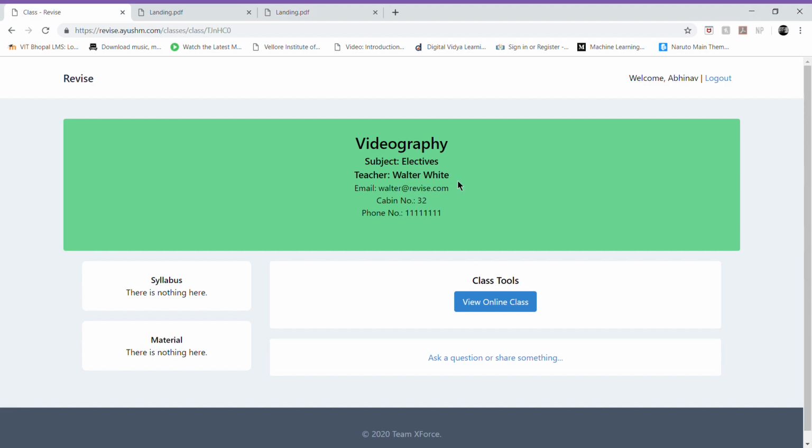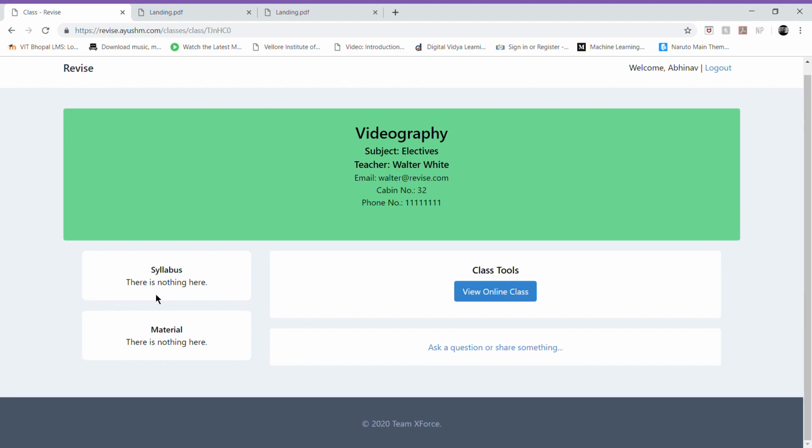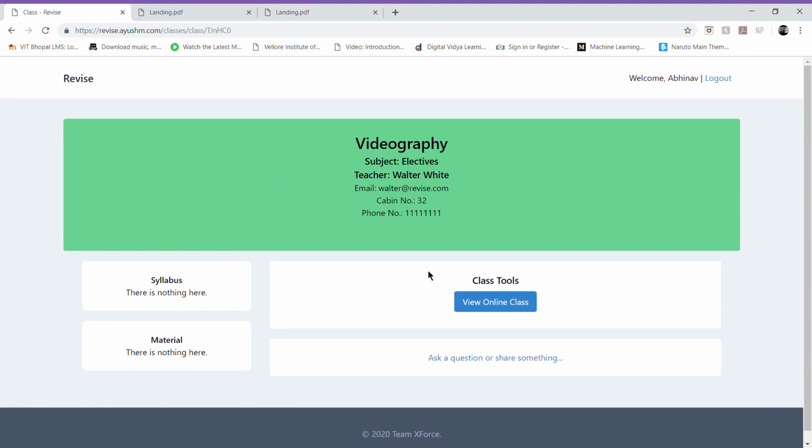So videography. This is an elective subject. Teacher is Walter White from Breaking Bad. It should have been chemistry. Phone number, cabin number, class tools. As of now, he is yet to add anything. This is just a testing site, a testing course, just to show you how the join class functionality works.